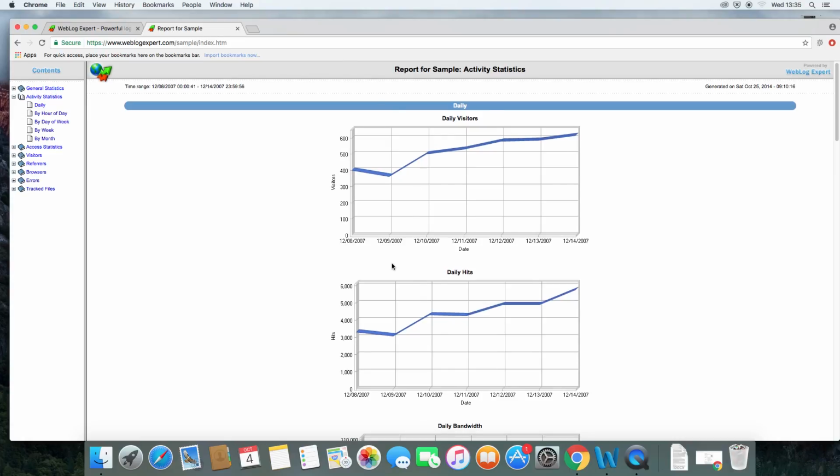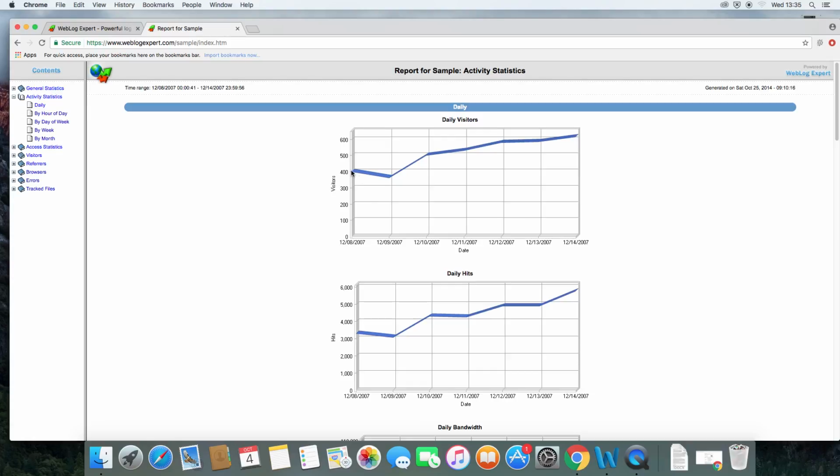So you can see here that on the 9th of the 12th, they've gone down from the 8th, so then you can see that it constantly rises until the 13th to the 14th, where it kind of evens out a little bit. You can see the same for the hits, that it's a steady increase other than from the 12th.